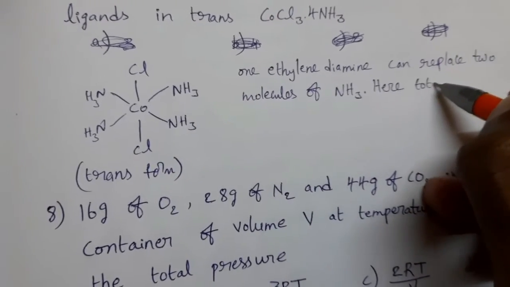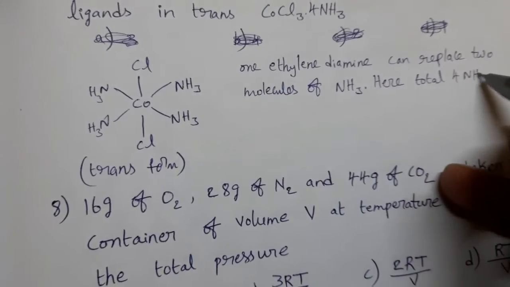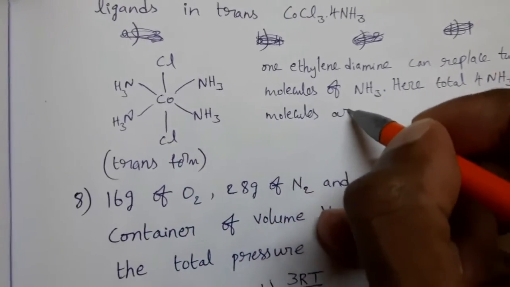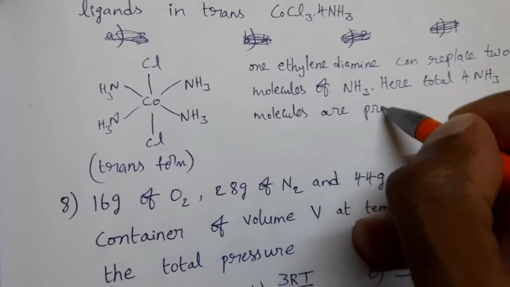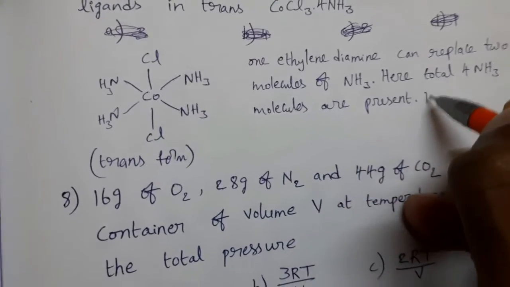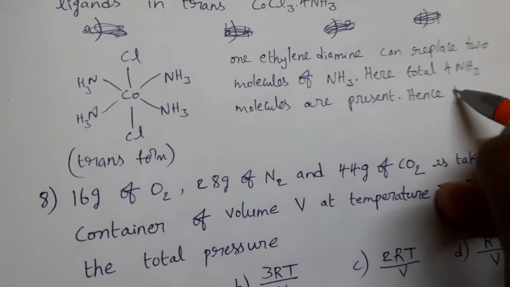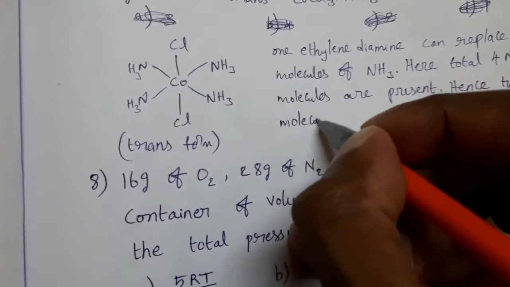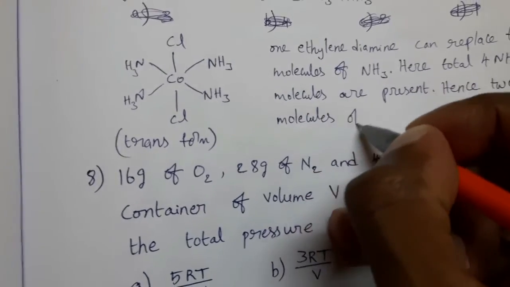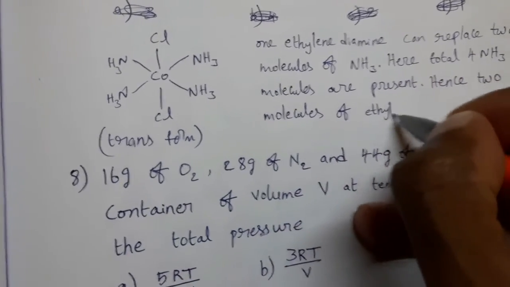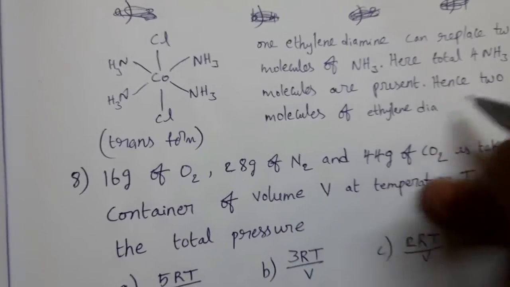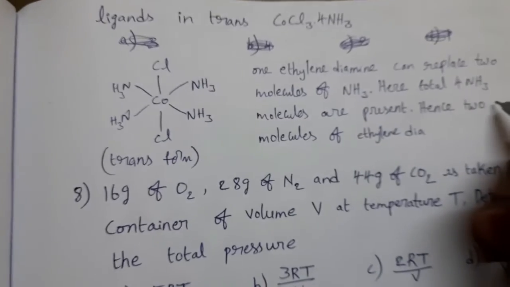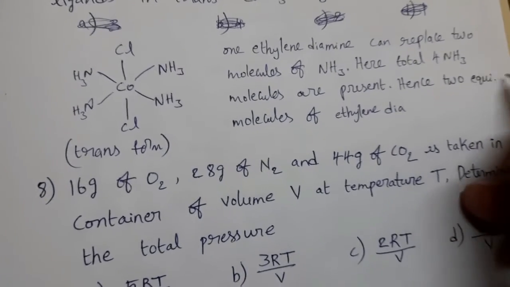Here total 4 NH3 molecules are present. Hence, two molecules of ethylene diamine, two equivalents.